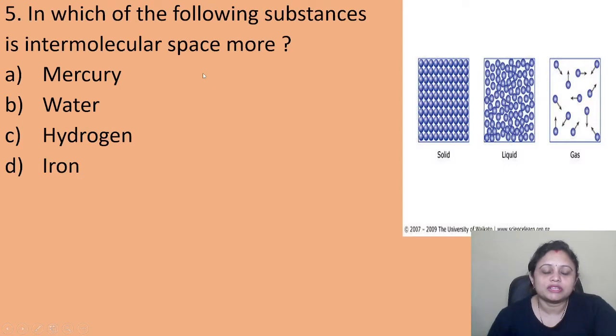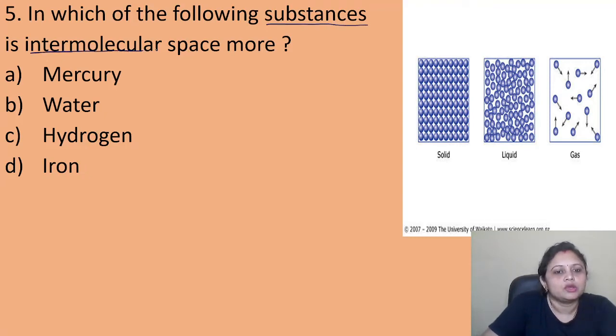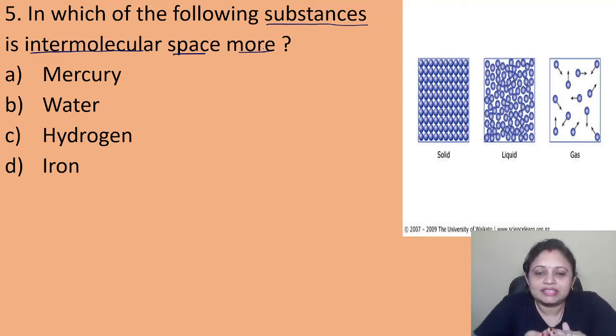Coming to the next question, in which of the following substances is intermolecular space more? Option A, mercury, B, water, C, hydrogen, D, iron. So we know matter exists in general in three states, that is solid, liquid and gas, right?